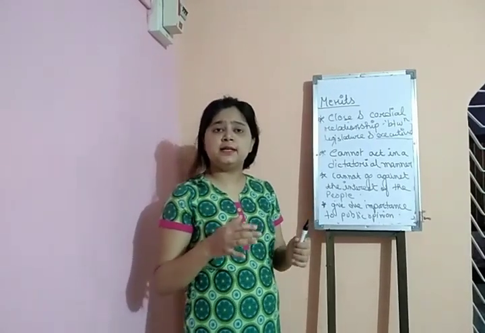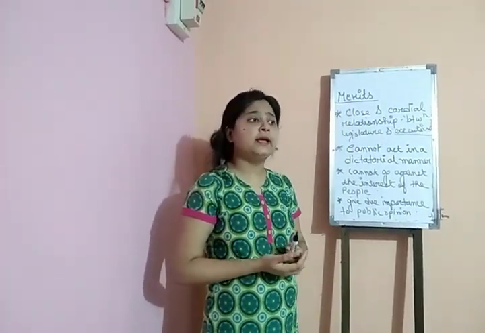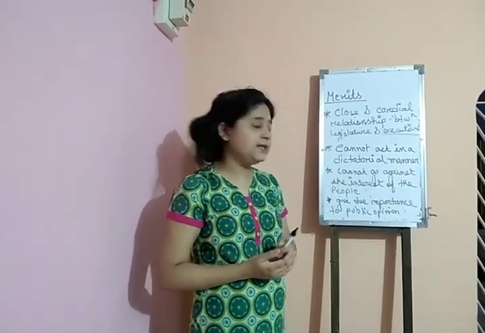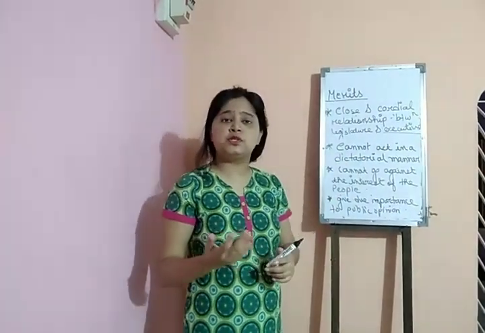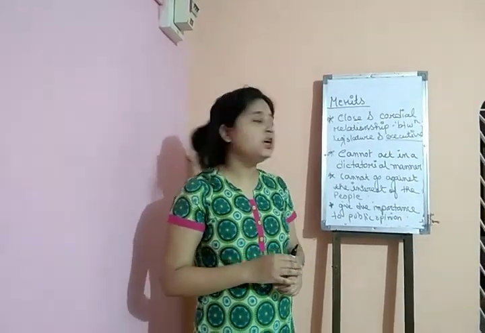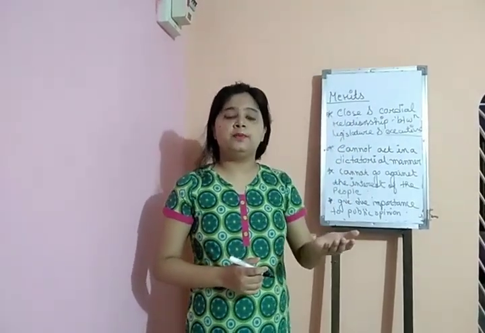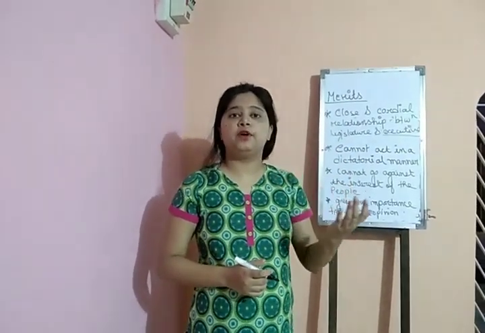If they act in a dictatorial manner or go against the interest of the people, they will be severely criticized, and different questions will be raised by the members of the opposition party in the legislature. So they are bound to act for the welfare of the people.